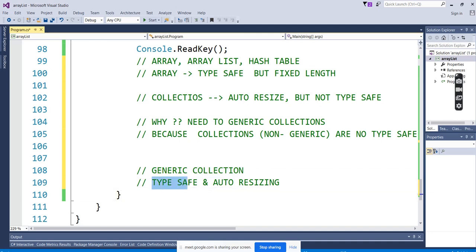What do generic collections do? Generics is type safe. What we want is type safe, and we want the length to be resizing, dynamic. So they introduced auto resizing. Generic collections are nothing but type safe and auto resizing. What comes under generics is List.